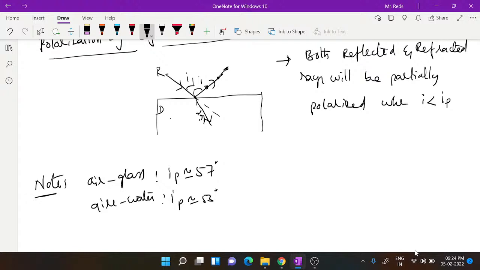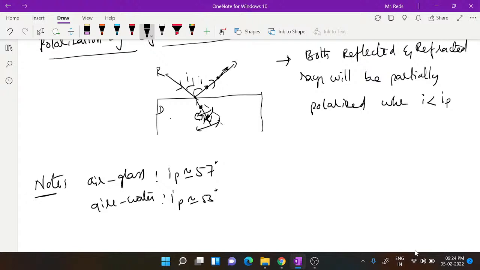Perpendicular to means in and out; not parallel to means you can represent with lines. But this will be partially polarized. It will have perpendicular ones and parallel ones, parallel to this plane also. So it is partially polarized, but this reflected one is completely polarized.